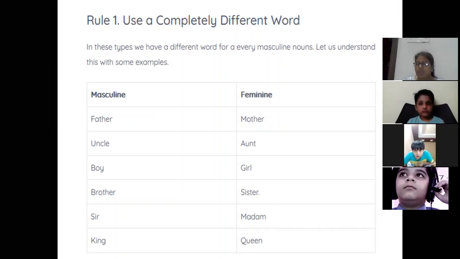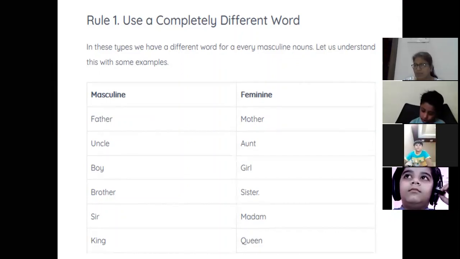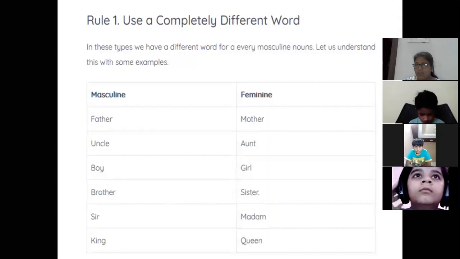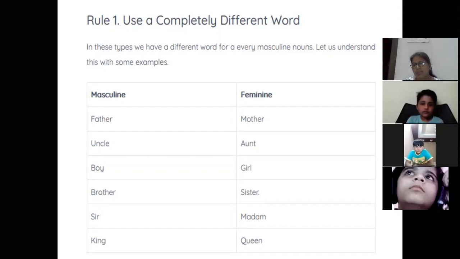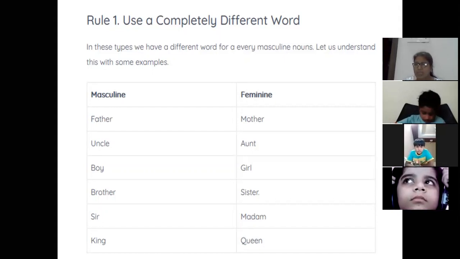When we change a word from masculine to feminine, the word is totally changing. We are not adding anything to make it feminine. For example, father becomes mother, uncle, aunt, boy, girl, brother, sister, sir, madam, king, and queen. So rule number 1 says that when we change a masculine gender to feminine gender, the word completely changes.